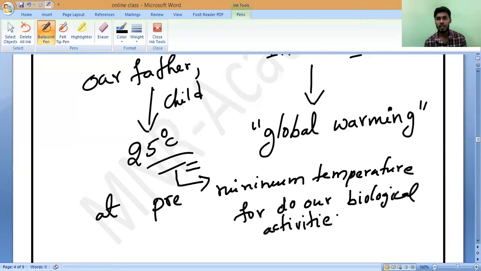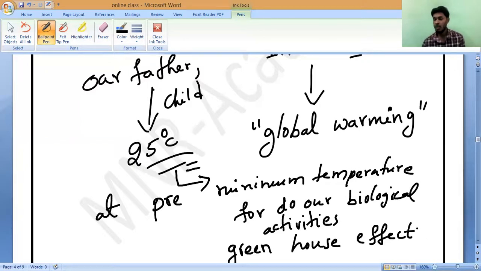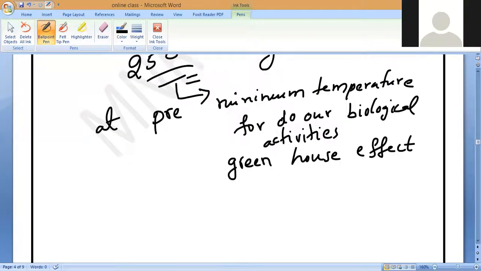So the carbon dioxide percentage, whatever is there in our atmosphere, will trap some sunlight and heat the atmosphere. That is what we call the greenhouse effect. What should we call it? Greenhouse effect. Now, what is the meaning?